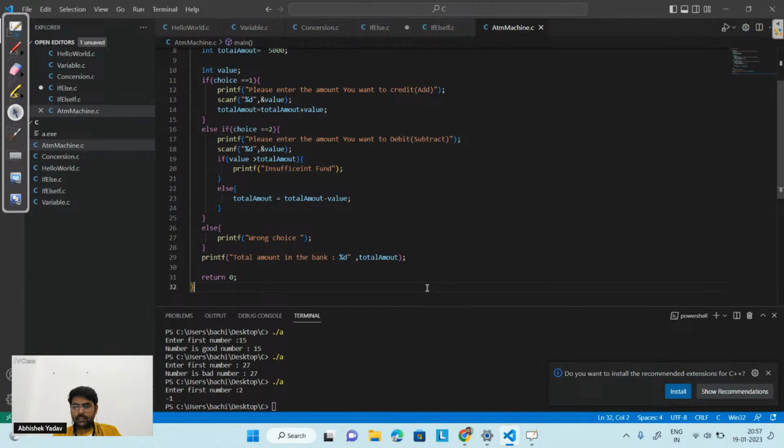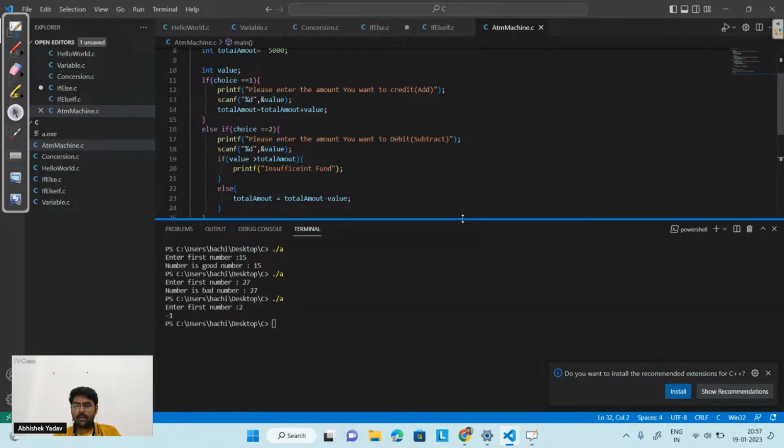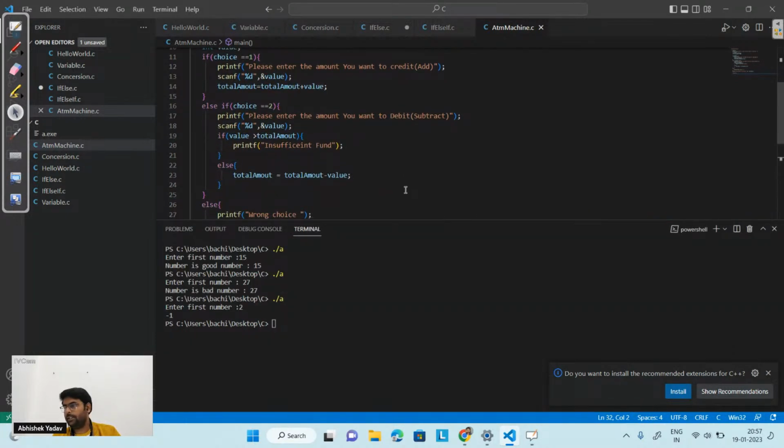So let's save the program and let's run the program here. The intuition is clear, right, everyone? So in order to run the program, I have to write GCC. First, I have to compile the code, that is ATM machine dot C here. So it is compiled successfully.